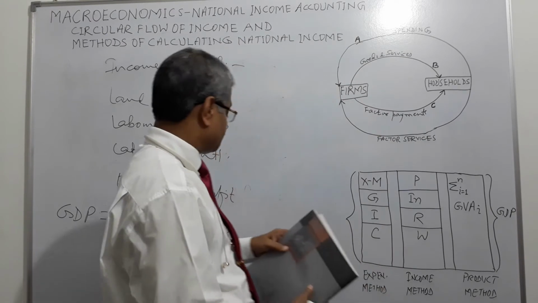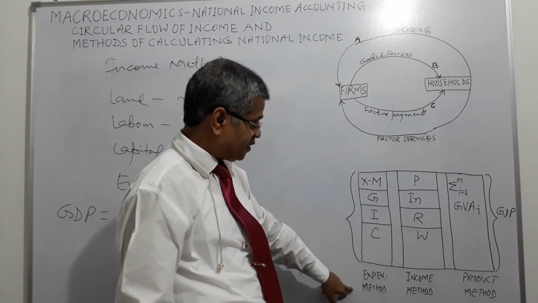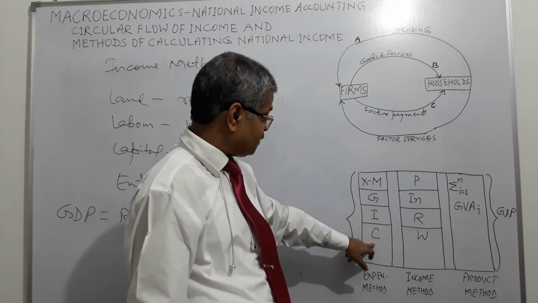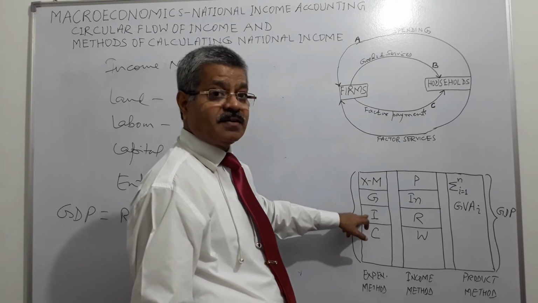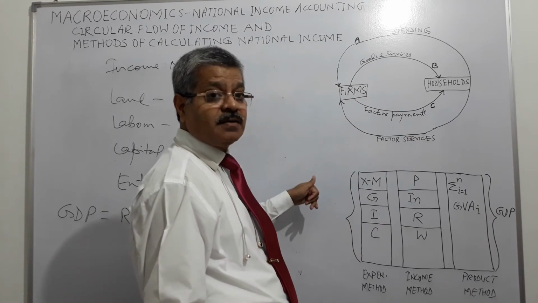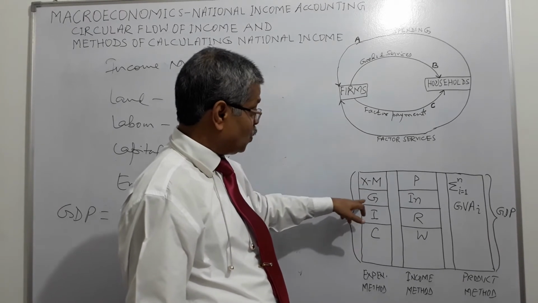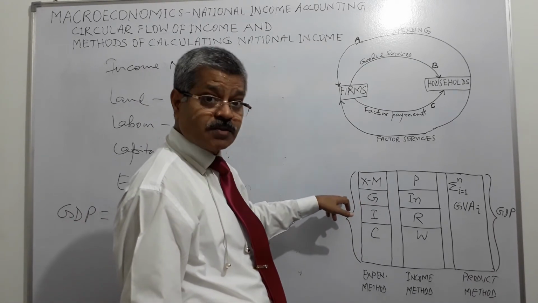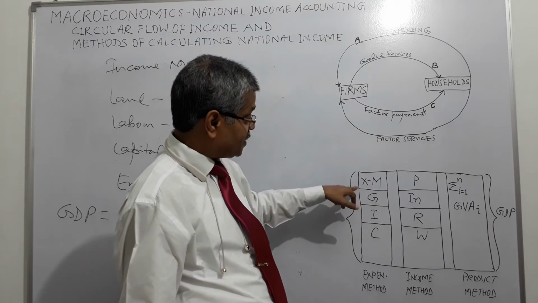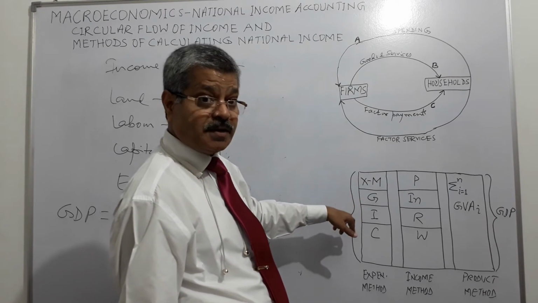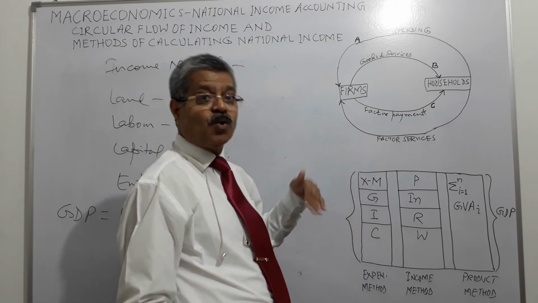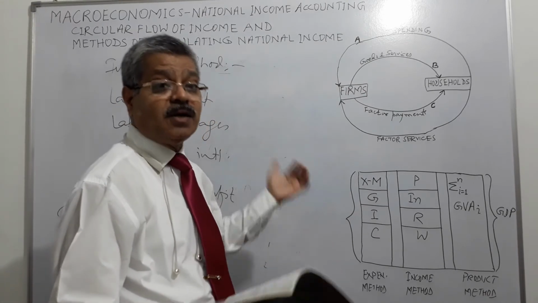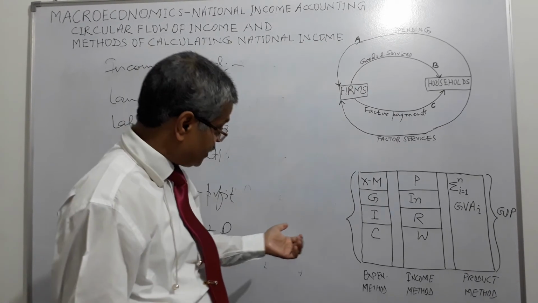Here you will find consumption expenditure by households, investment expenditure, government expenditure on goods manufactured by the firm, plus exports, so firms get some export income, and we subtract imports. This is for all the firms in the Indian economy or any other economy, right?